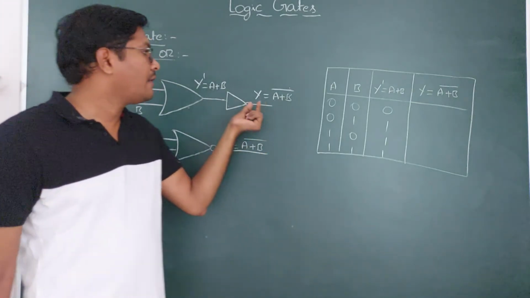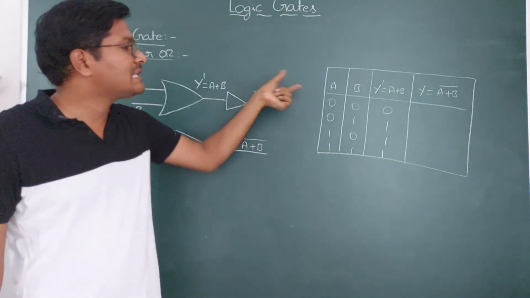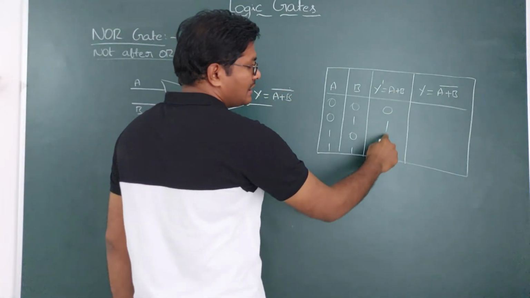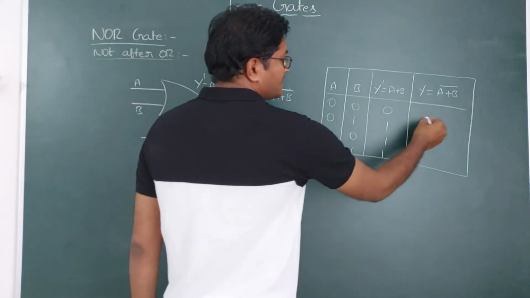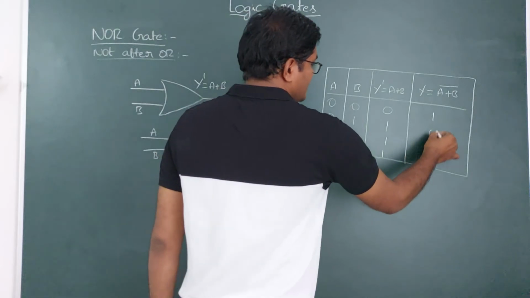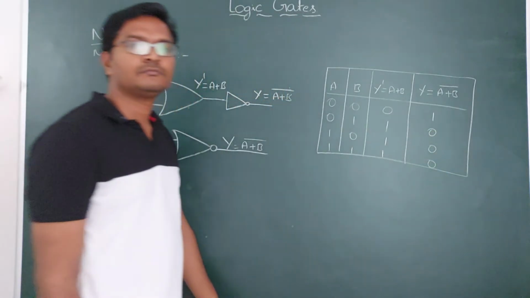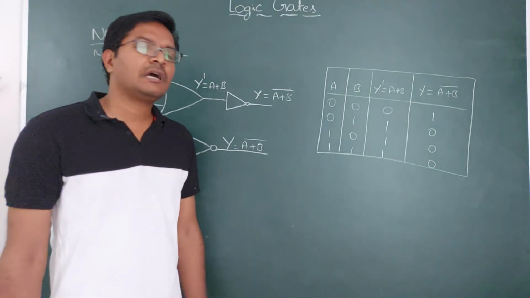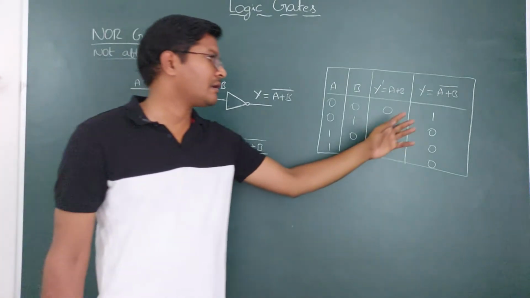And the final output signal, the NOT gate output, Y equals A plus B inverse. The A plus B output is 0, 1, 1, 1. And the inverse of these values is: for 0, the inverse is 1. For 1, the inverse is 0. For 1, the inverse is 0. For 1, the inverse is 0. Okay, so this is the NOR gate output.